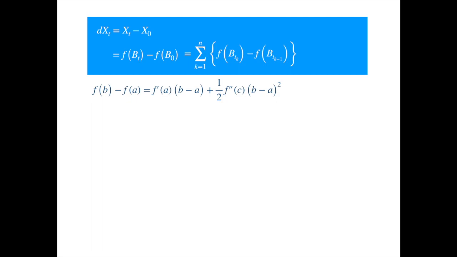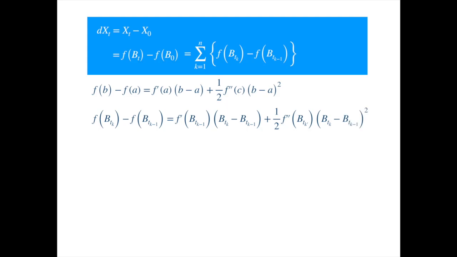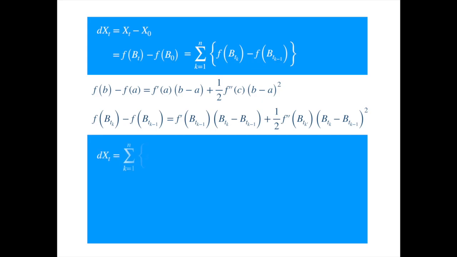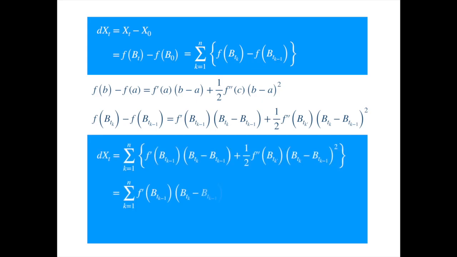Now, in terms of the Brownian increments, this formula looks longer and complicated, but we just substituted the Brownian motion value at the left end of the interval for a and the Brownian motion value at the right end of the interval for b. We also substituted k' for c, so as to make it clear that this point belongs to the kth interval. Substituting this into the summation formula, we get. Splitting the two components, we get.